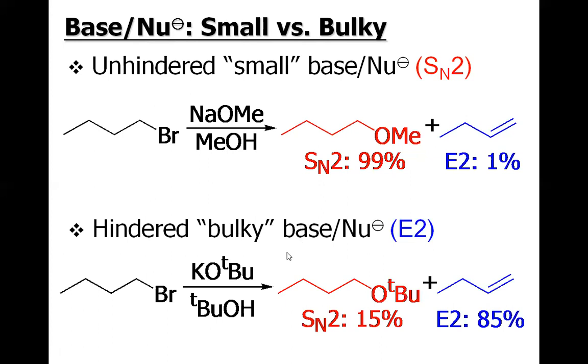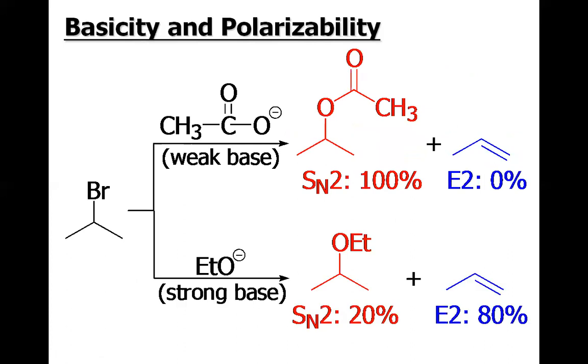So you could see this is a very classical example. We have the same substrate, the butyl bromide. If it is treated with sodium ethoxide, we'll have the SN2 reaction. If it is treated with tertiary butoxide, we will have the E2 reaction as the major product. So this is the basicity and polarizability.